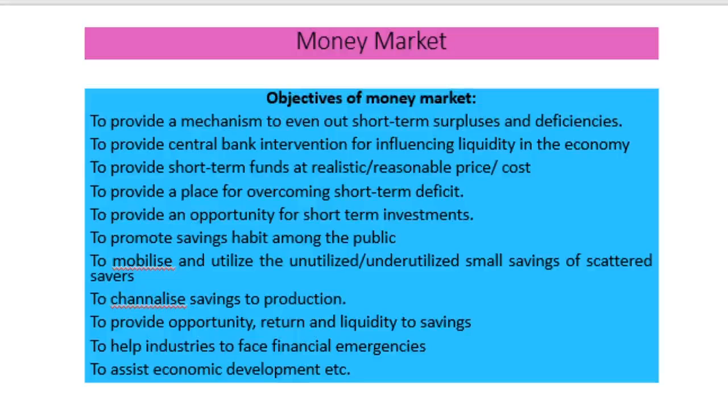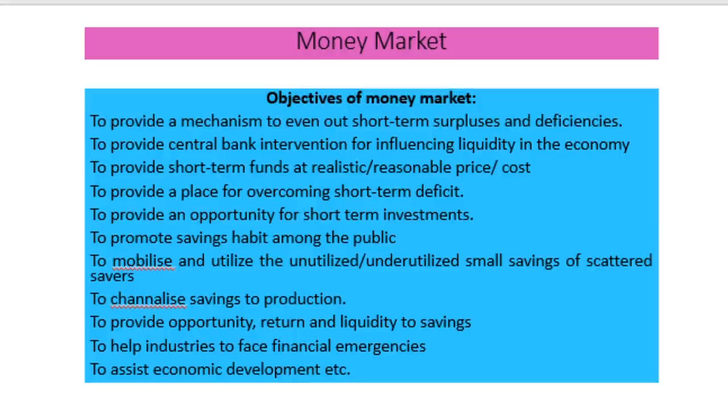Then another objective is to provide opportunities for short-term investment. Then another objective is to promote saving habits of the people. Then another one, they mobilize and utilize the unutilized and underutilized small savings of the savers. That is, this money market mobilizes and utilizes the unutilized and underutilized savings of the big economy.